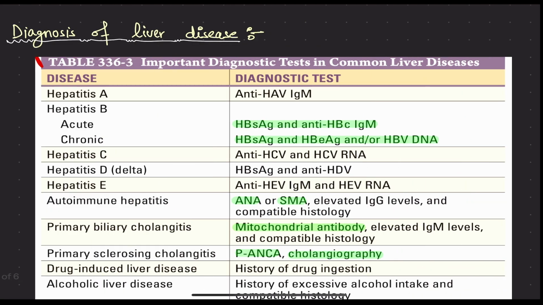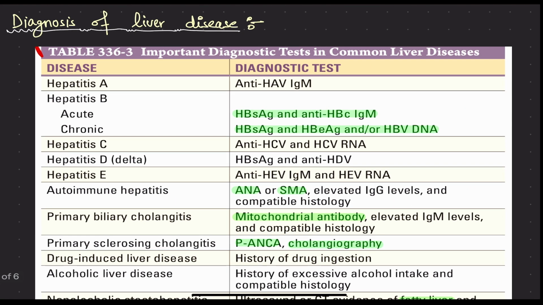Now comes the diagnosis of liver disease. Now we have come to a point where we can say that this is a patient who has some kind of liver injury or some kind of liver disease. Now we have to find the cause of the liver injury. What is the underlying etiology? So we have to do some more specific tests for those disorders which are known to cause liver injury.